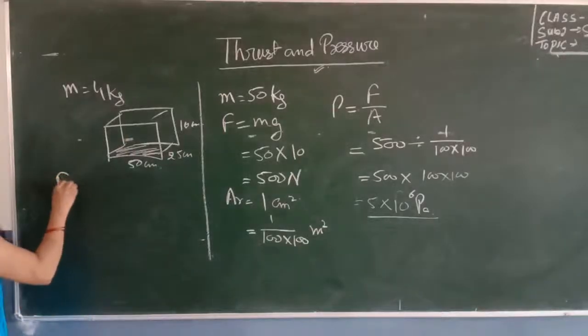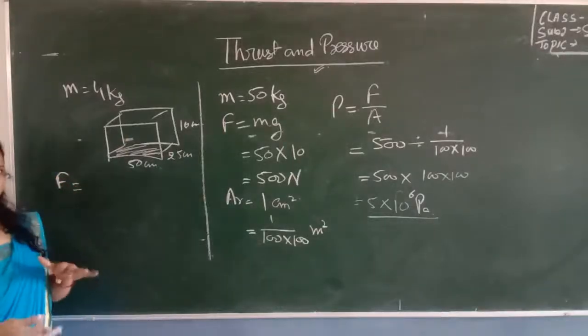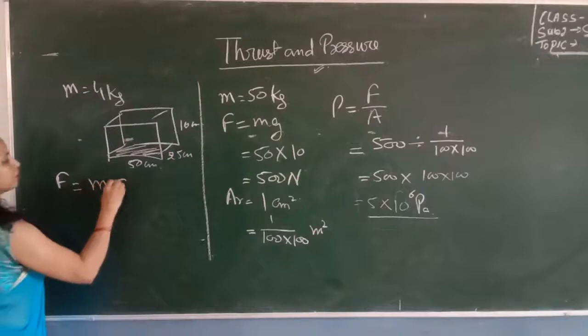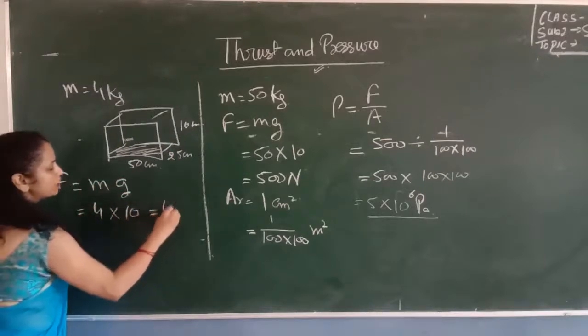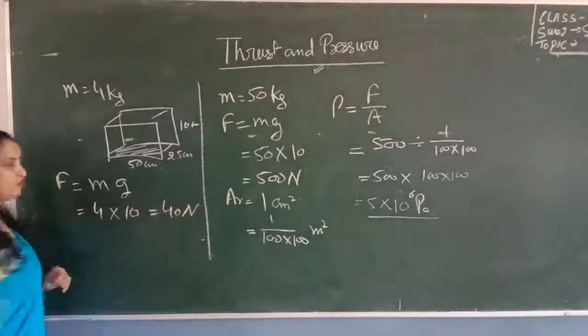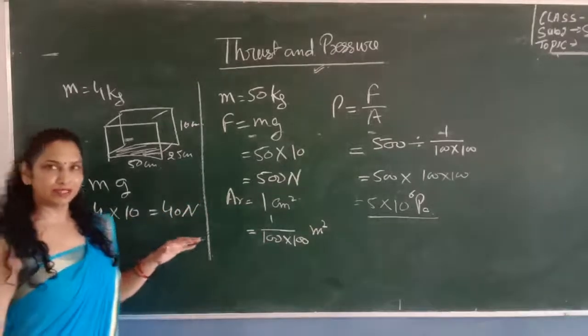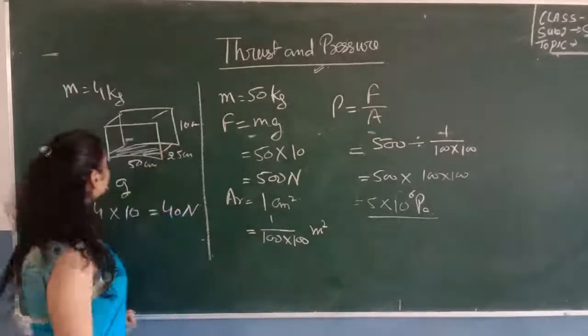So we will say the force exerted by the wooden block on the table is equal to M into g. M is 4 kg and g is 10. So it is 40 Newton. 40 Newton is the force exerted by the block on the table.